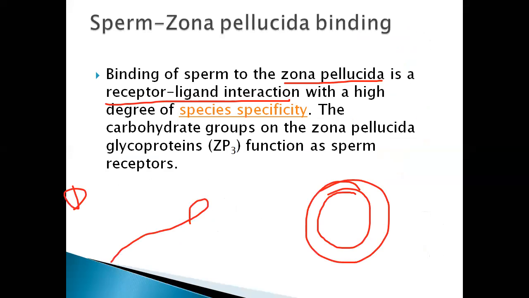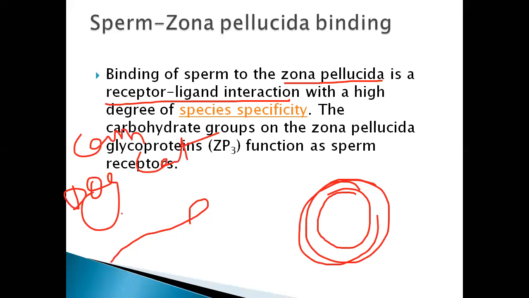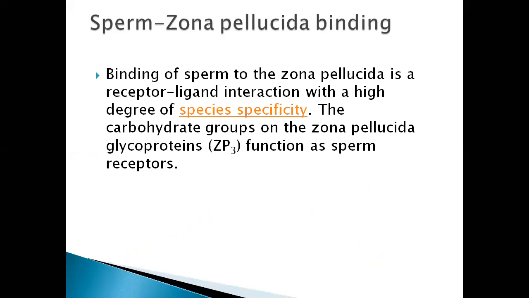Either the sperm of dog or camel or cat, whatever it is, eutherian mammals I'm talking. So if we want to fertilize a cat ovum with dog sperm, will it be possible? Or human sperm with other animal ovum, in vitro or some other condition? No, not at all possible. Why not? So you just see this species specificity.